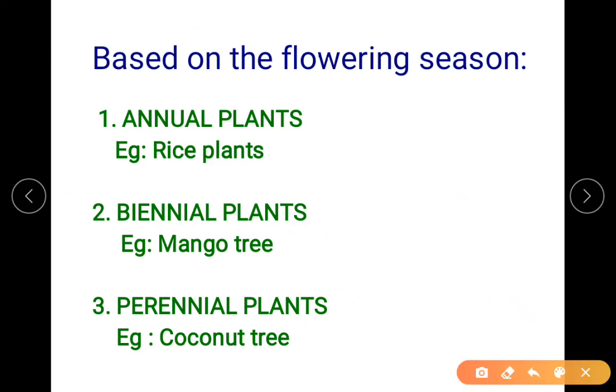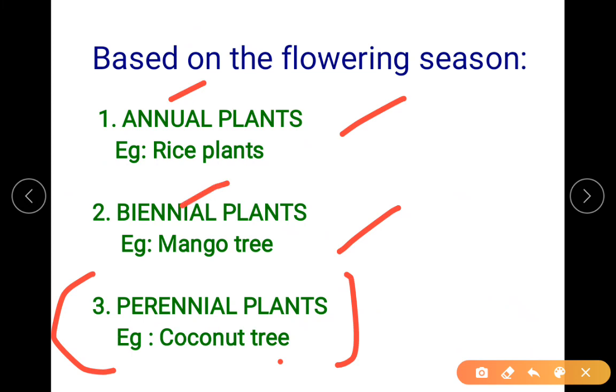Based on the flowering season, we have classified plants into annual, biennial and perennial. Perennial I have just included for the point of CET and NEET, whereas in your textbook they have not included it. So we will go into details. Annual, the term only says in a year. So annual means once in a year. Biennial, twice in a year.